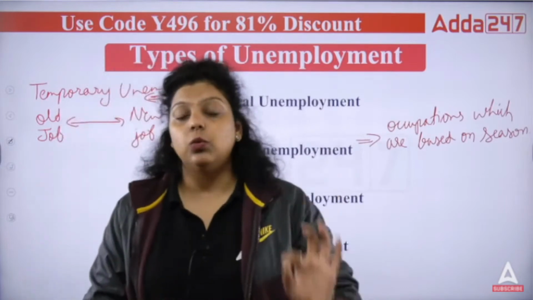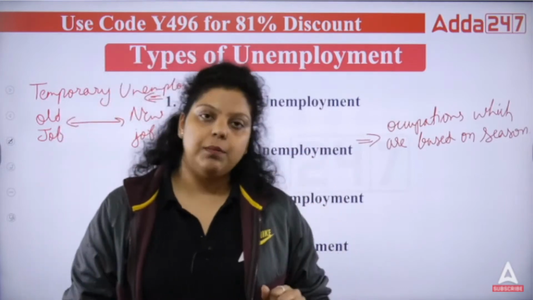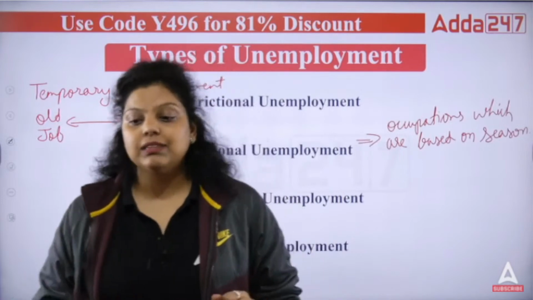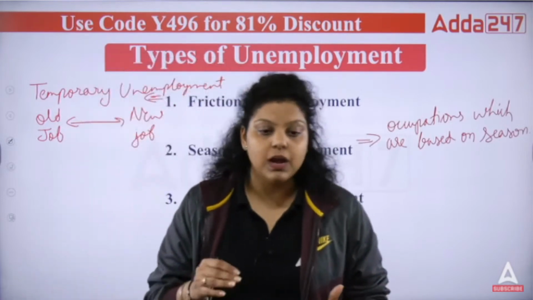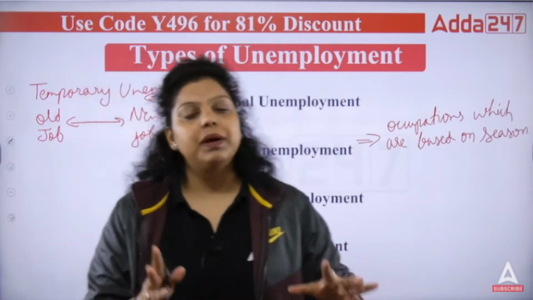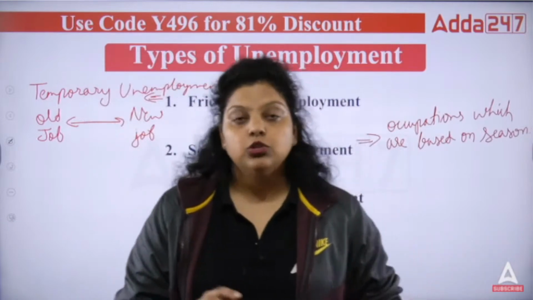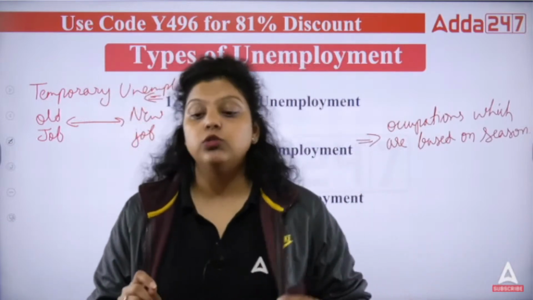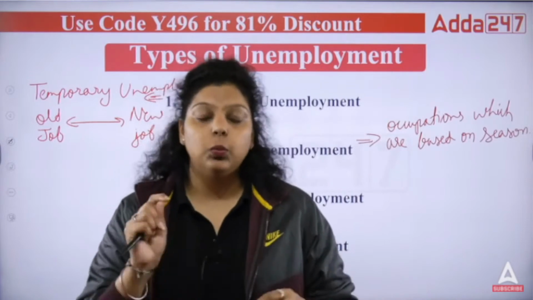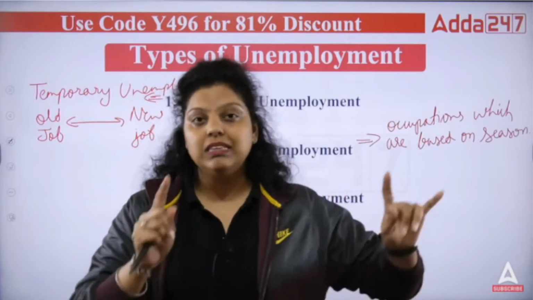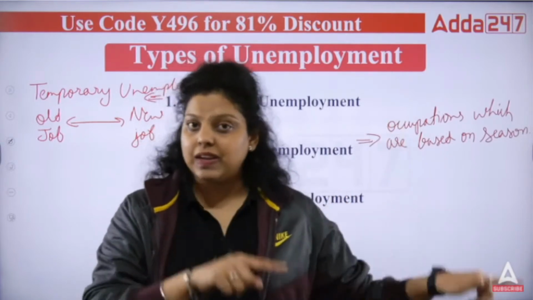But it doesn't mean that only agriculture is an example of seasonal unemployment. Let's say, for example, we purchase woolen clothes only in the winter season. So the manufacturing unit that only produces woolen clothes will be unemployed in the summer season and in the rainy season.